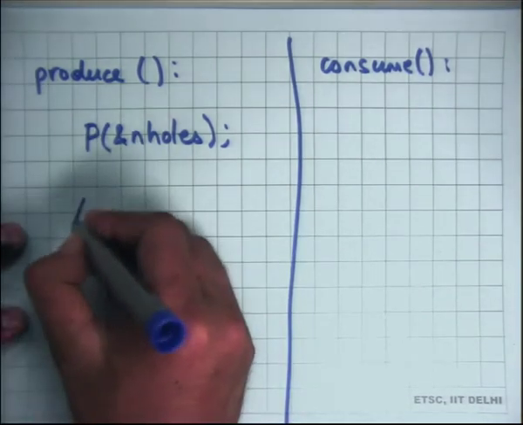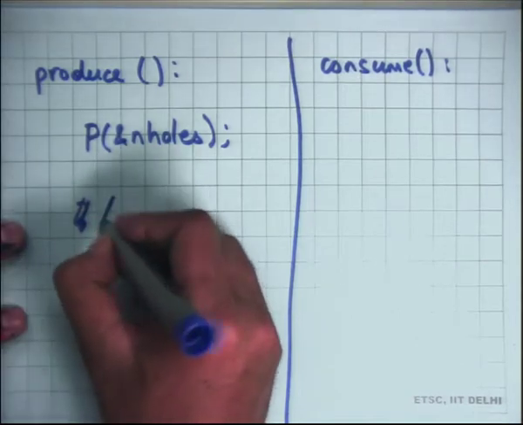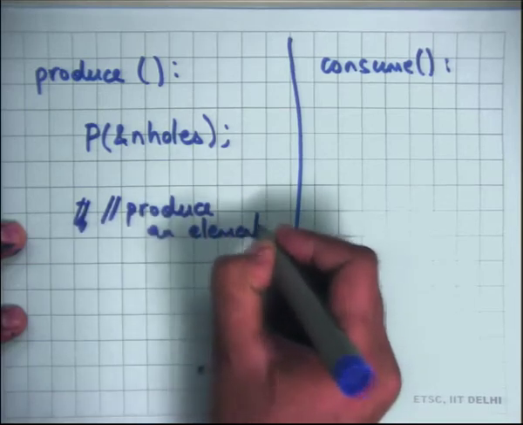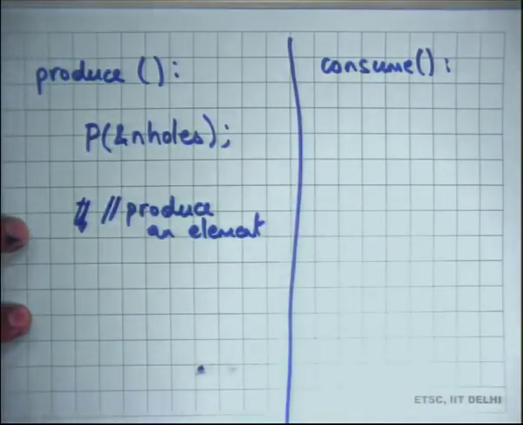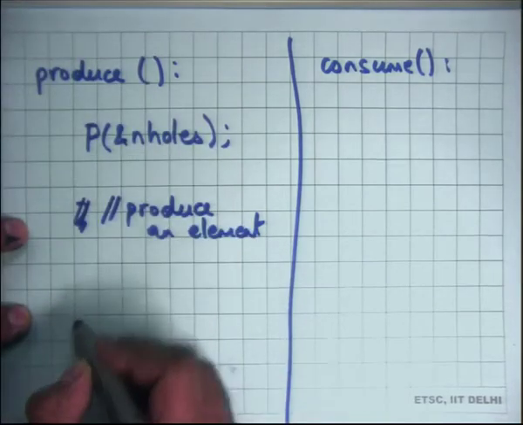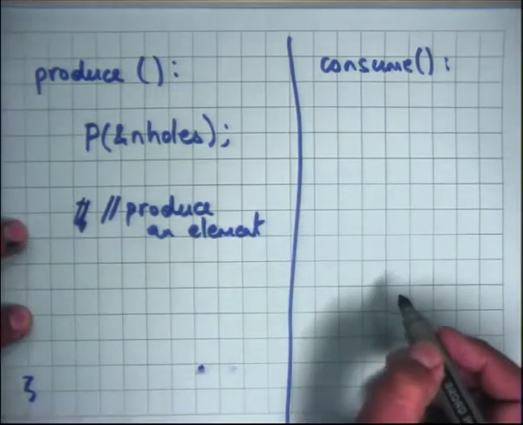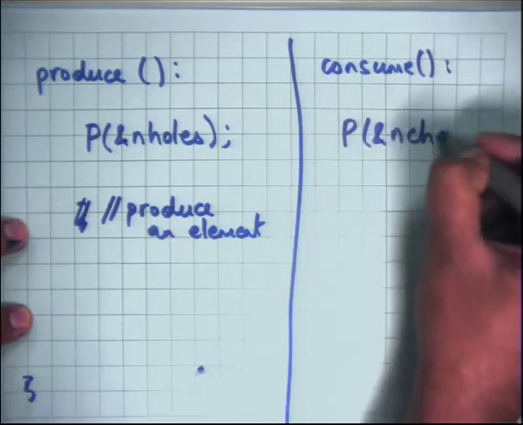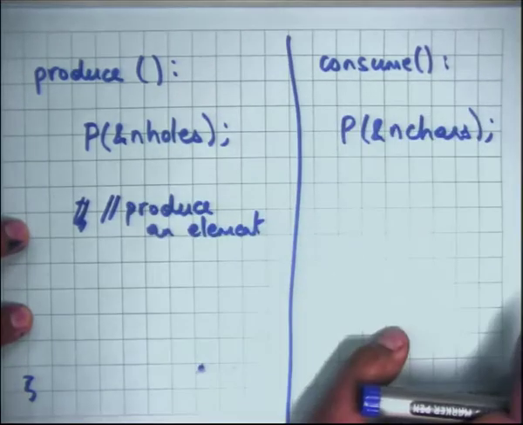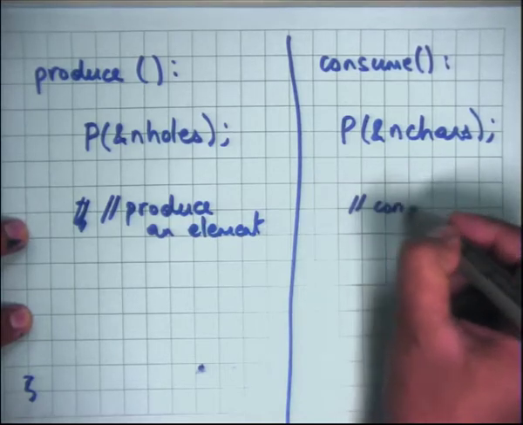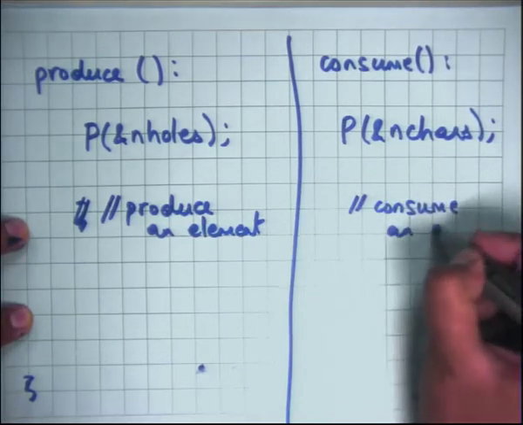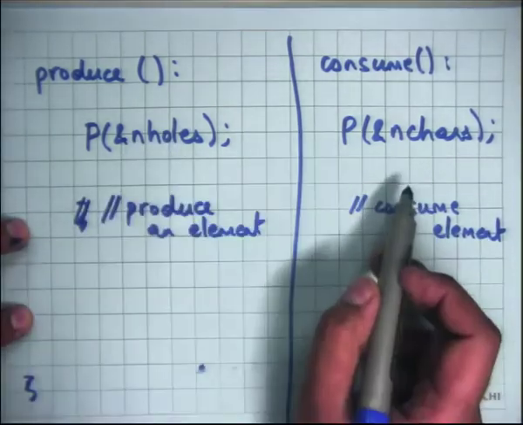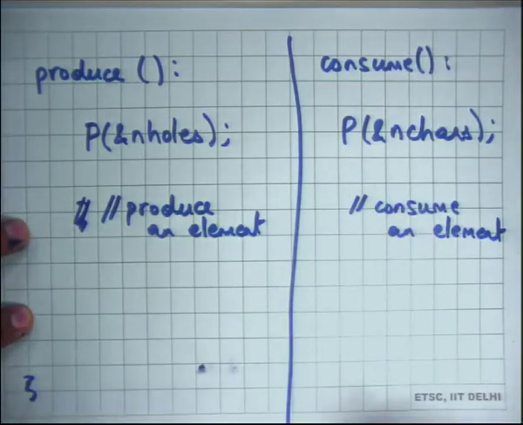And then I produce an element, which may mean q[head] is equal to c, head is equal to (head plus 1) mod max, and let's say that's it. And then in consume, I do P on n chars, I decrement the number of characters, and I consume an element. So both of them are just decrementing, somebody also needs to increment it. So where do you increment?